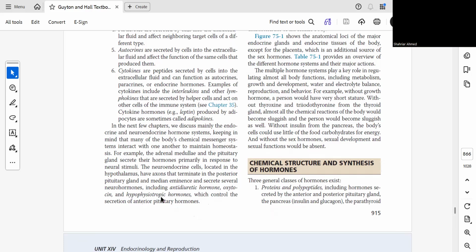So, the neuroendocrine cells are present in the hypothalamus.